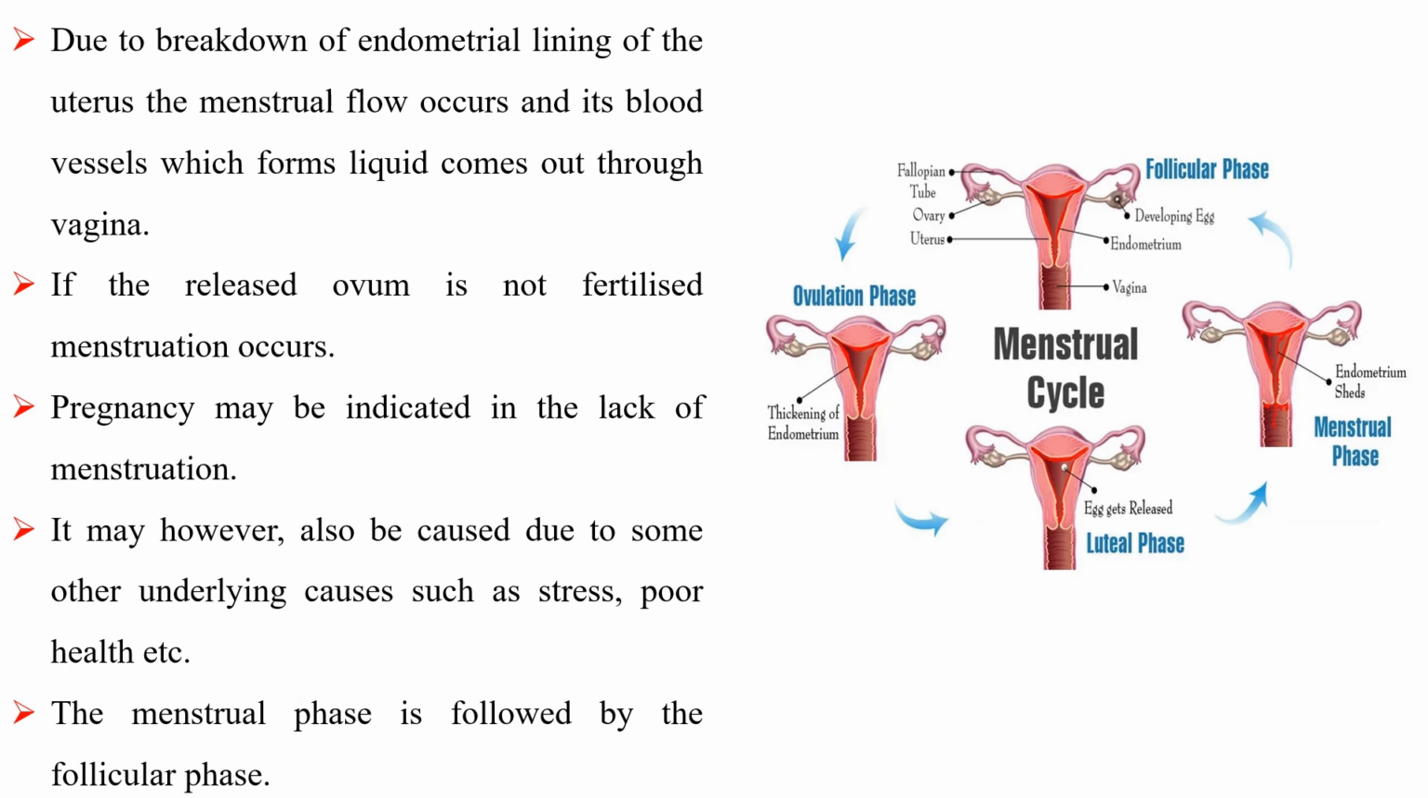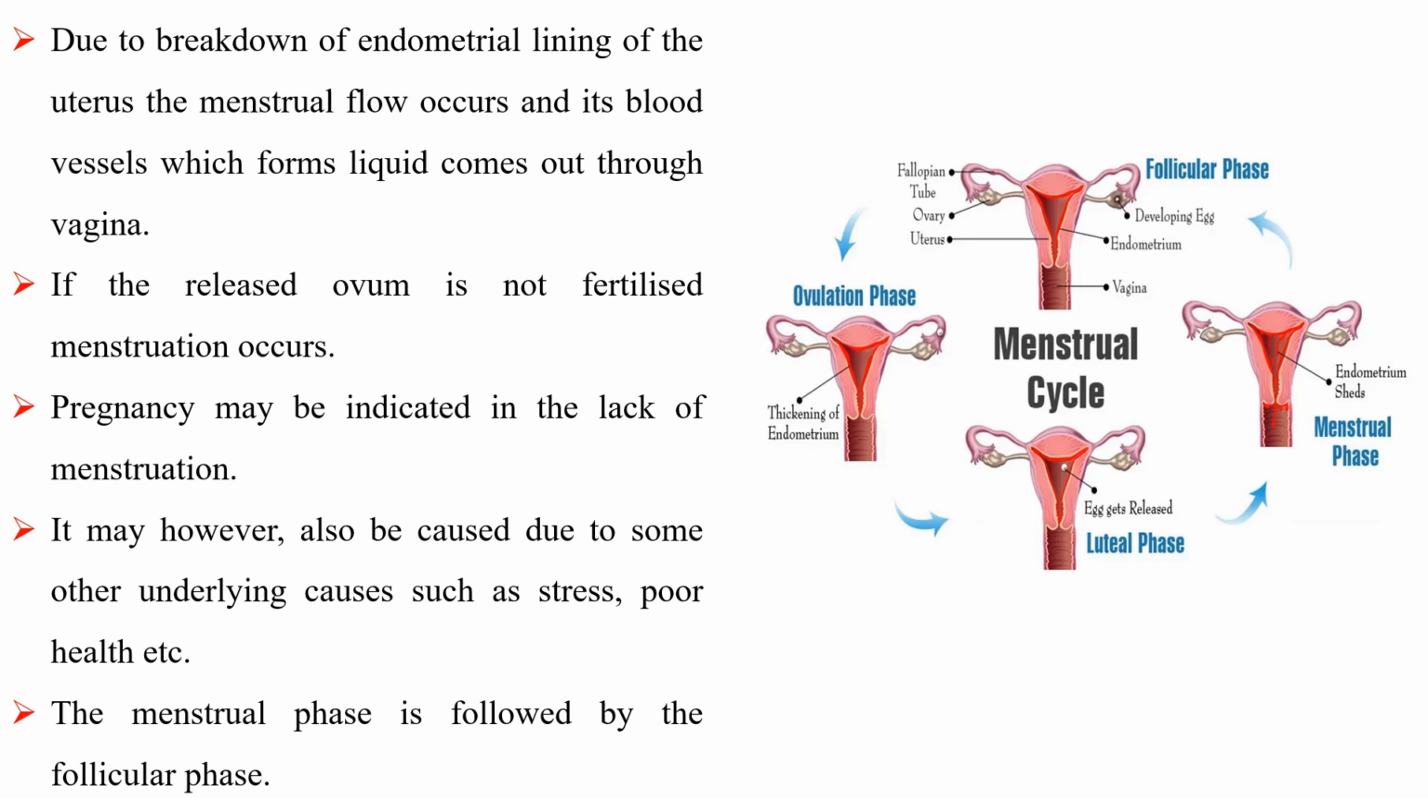Due to breakdown of the endometrial lining of the uterus, the menstrual flow occurs, and its blood vessels, which form liquid, come out through the vagina. If the released ovum is not fertilized, menstruation occurs. Pregnancy may be indicated by the lack of menstruation. It may, however, also be caused by some other underlying causes such as stress, poor health, etc.